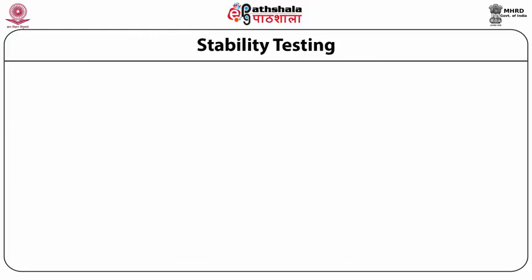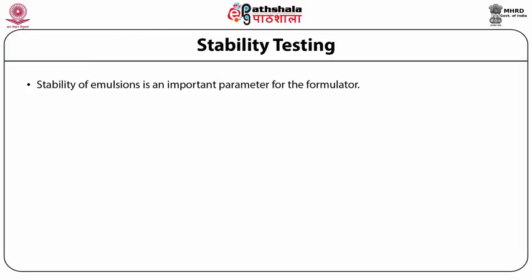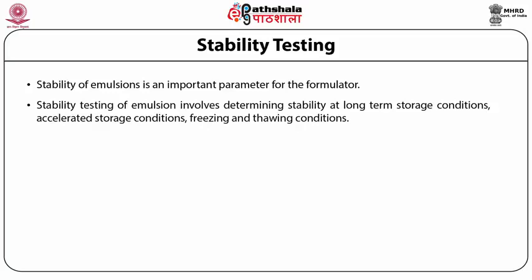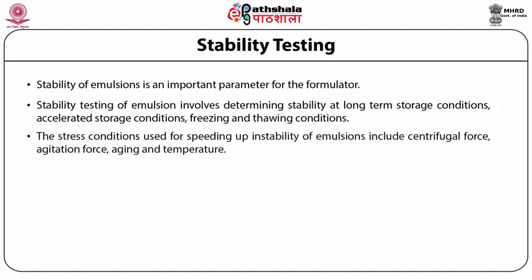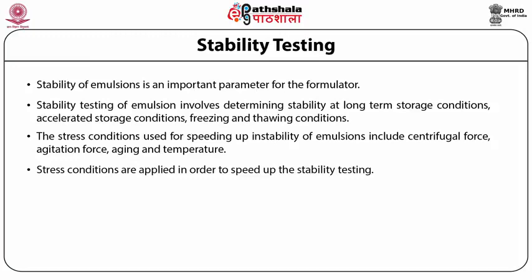Stability testing. Stability of emulsions is an important parameter for the formulator. The stability testing of emulsion involves determining the stability at long-term storage conditions, accelerated storage conditions, freezing and thawing conditions. The stress conditions used for speeding up the instability of emulsions include centrifugal force, agitation force, aging, and temperature. Stress conditions are applied in order to accelerate the stability testing procedure.